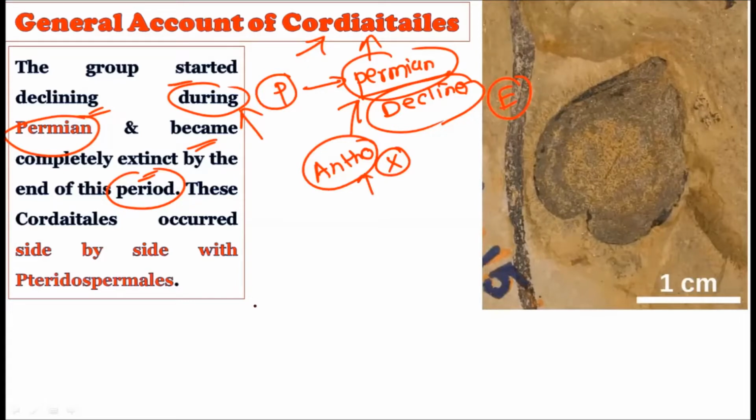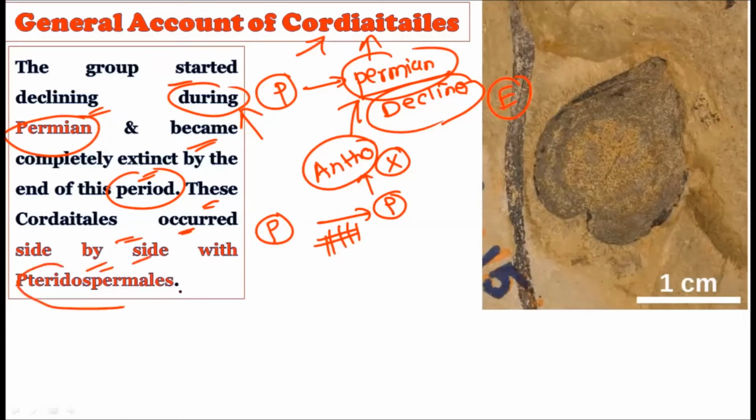So from the Palaeozoic era to the end of the Permian period, these plants were dominating the Mother Earth, but somehow due to an environmental change, they became extinct by the end of the Permian period. Now these Cordiatales occurred side by side with the Pteridospermials. We have studied the Pteridospermials, and alongside them, the Cordiatales were dominating the Mother Earth. That is, their time period is quite matching.